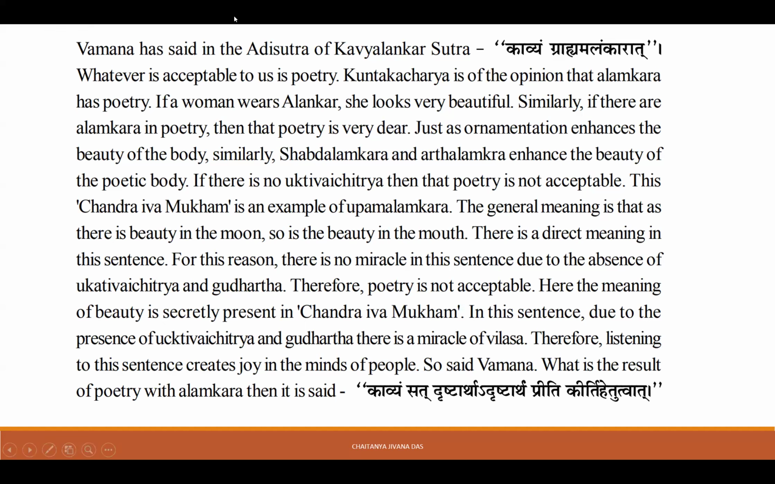Like, for example, here there is mention of Vilasa. Then many other components are there in the Kavya Shastra. But I would not like to go into the details because that will become a very elaborate discussion. So for now, just understand that the Kavyam cannot be separated from the Alankara. And then in this type of statement, there is a presence of Ukti Vaichitram. Vaichitram means wonder, there is a miracle.